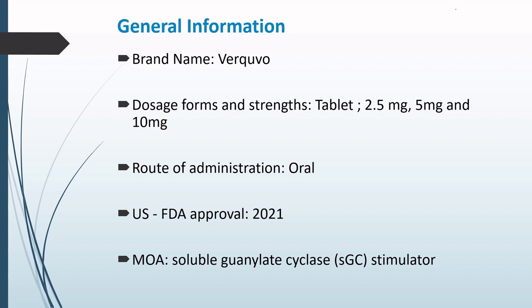The drug that we are discussing is available under the brand name Verquvo. It is available as a tablet and the strengths are 2.5 mg, 5 mg and 10 mg respectively. The route of administration is oral. It was approved by the US FDA in the year 2021 and it is a soluble guanylate cyclase stimulator.